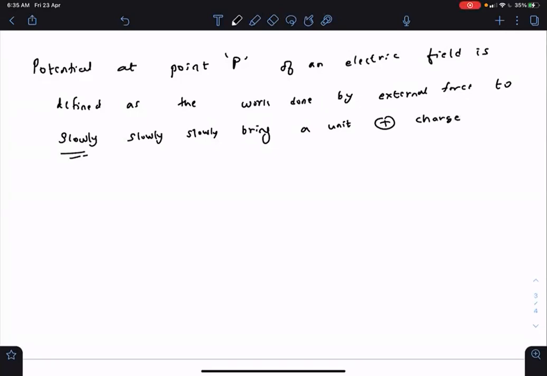Now you may ask that every time we are taking this unit positive charge, what about unit negative charge? So we'll discuss negative charge also.